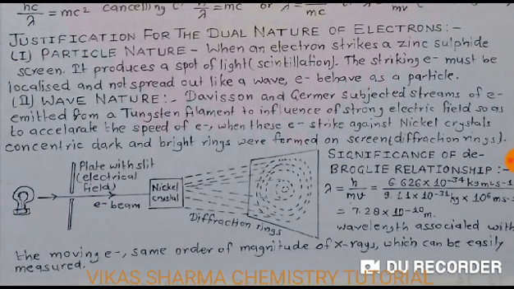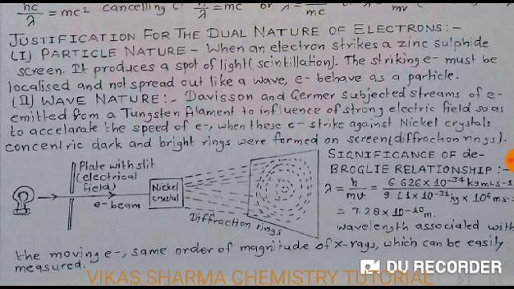First one, particle nature. When an electron strikes a zinc sulfide screen, it produces a spot of light known as scintillation. The striking electron must be localized and not spread out like a wave. Electrons behave as particles. Student, the second point is known as wave nature.